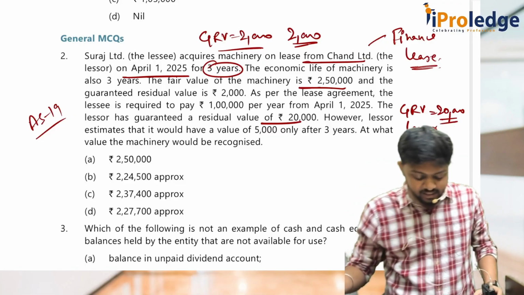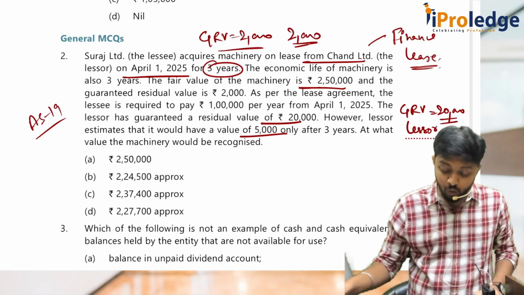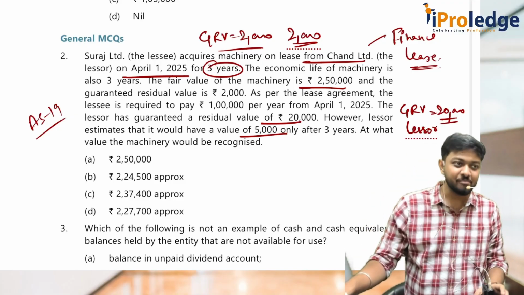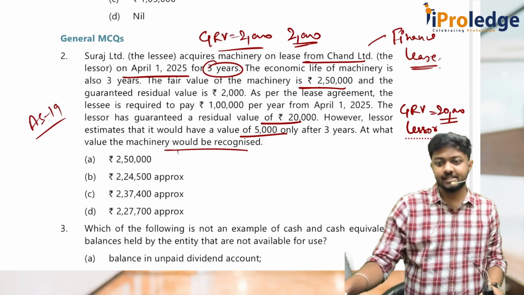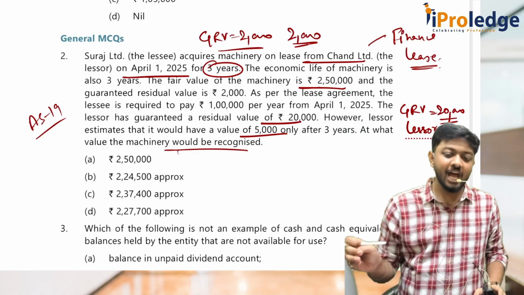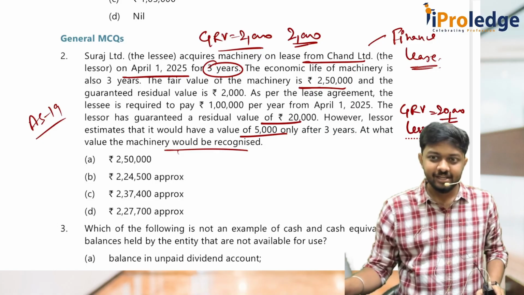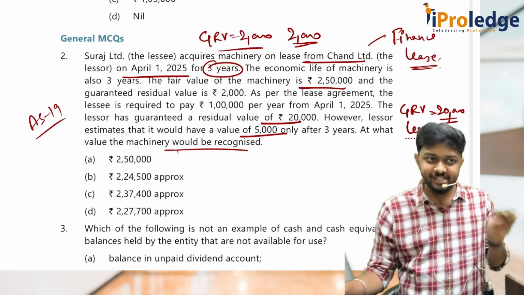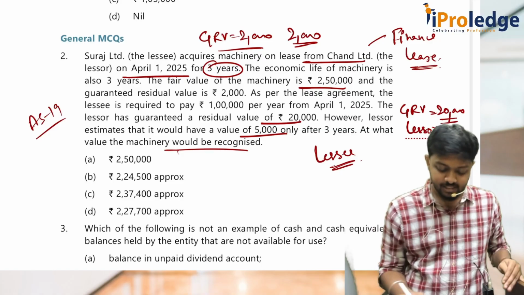However, the lessor estimates that it would have a value of 5,000 only after 3 years. It doesn't matter. Okay. At what value would the machinery be recognized? They are asking accounting in whose books? Lessor or lessee? Machinery will be recognized in whose books? Since it's a finance lease, correct, no? Machinery will be recognized in the lessee's books. So they are asking me the entry in the lessee's books.